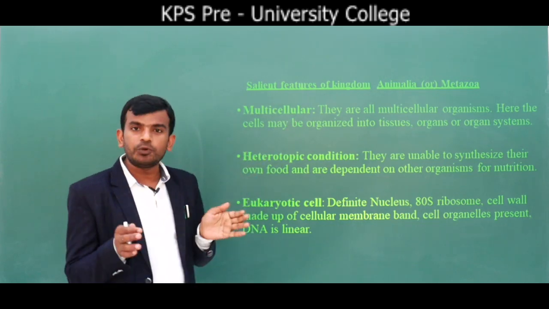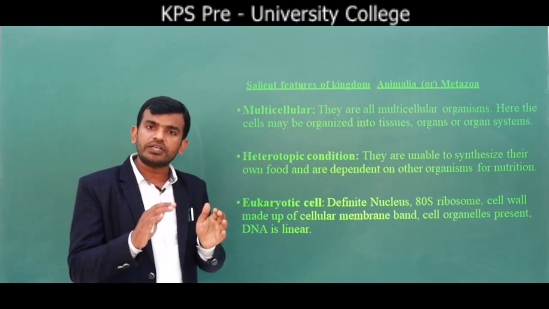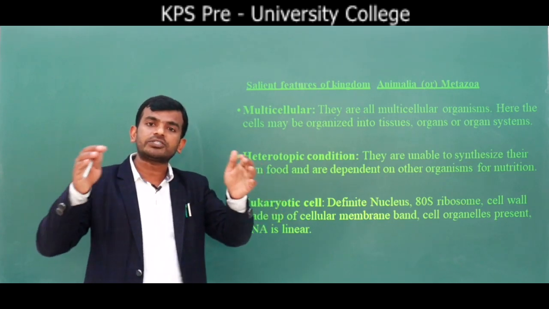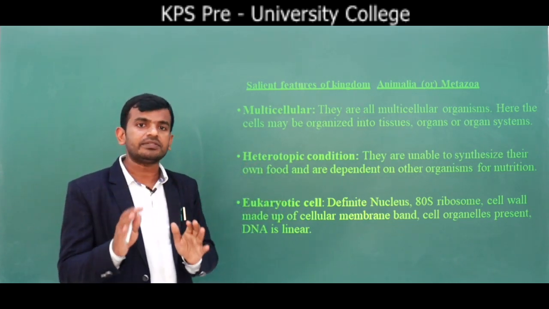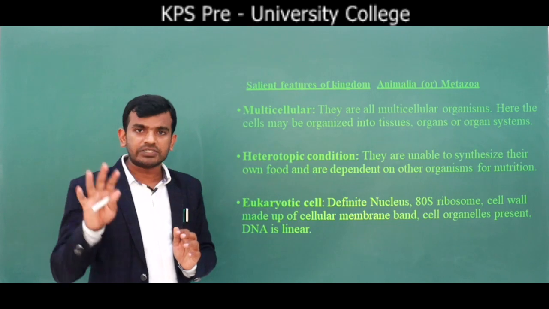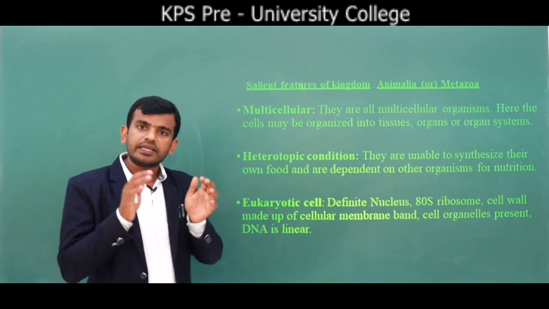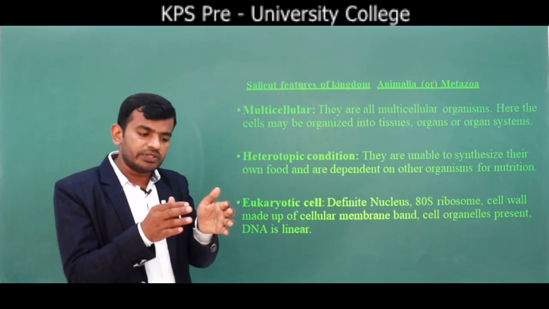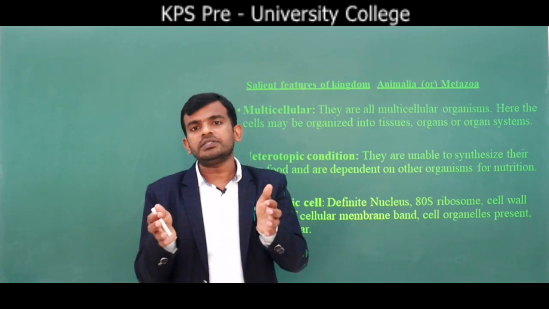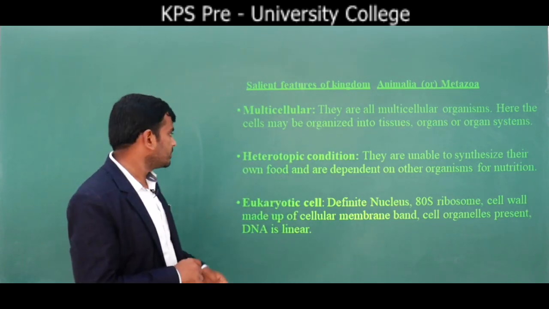All cells group together to form what? Tissue. Tissues form organs. Organs are organized to form an organism. That means all animals are multicellular organisms. Cells group together to form tissue. Tissues group together to form organs. Organs organize to form an organism.